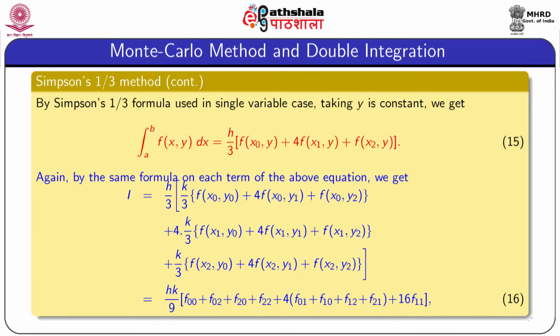Now, applying the same formula on each term of the above equation, we get the following equation, equation number 16. Note that I equal to h into k by 9 into f00 plus f02 plus f20 plus f22 plus 4 into f01 plus f10 plus f12 plus f21 plus 16 into f11. So, this is the Simpson 1/3 formula to calculate the double integration, and the number of subintervals is taken as 2 for x and 2 for y.